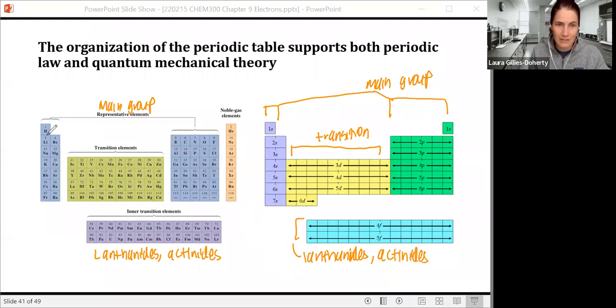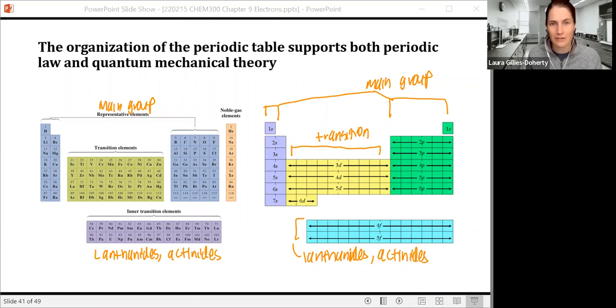And this works. Mendeleev organized this periodic table based on properties that he was observing, and he put elements with similar properties in columns. The quantum mechanical periodic table is organized by electron orbitals, and elements that have similar highest energy electrons are in columns. And because it's the highest energy electrons that are involved in chemical bonding and how an element behaves, what it's going to react with, the lining up of the quantum mechanical model of the periodic table matches the periodic law, the kind of observation-based periodic table.